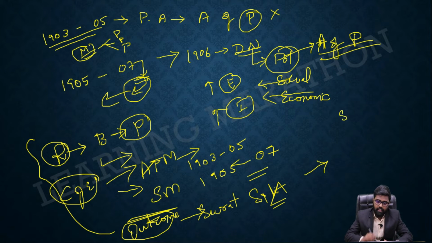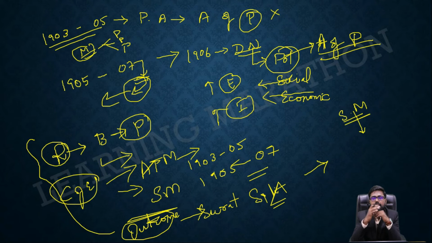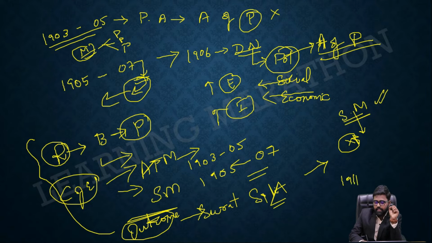There can also be a statement like this: does the Swadeshi movement lead to the annulment of the partition? The answer is no. Keep this very clear. The Swadeshi movement did not lead to the annulment of the partition. It was also a failed movement.